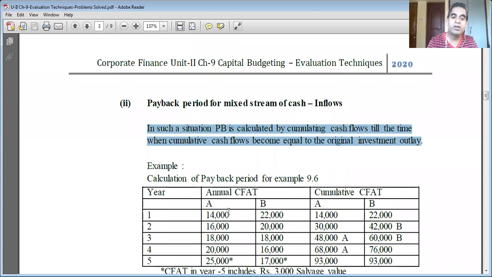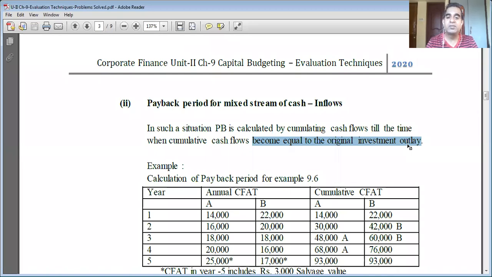For example, 14,000 plus 16,000, that is 30,000. 30,000 plus 18,000, 48,000. So we go on accumulating the cash inflows till they become equal to the original investment outlay. That is how we are going to find out the payback period for a mixed stream of cash inflows.